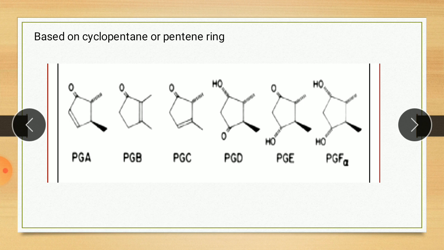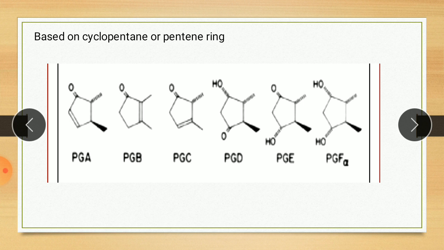Each general prostaglandin class is sub-classified based on the degree of unsaturation. The letter and number that follow the initial prostaglandin abbreviation indicate the nature of unsaturation and substitution.